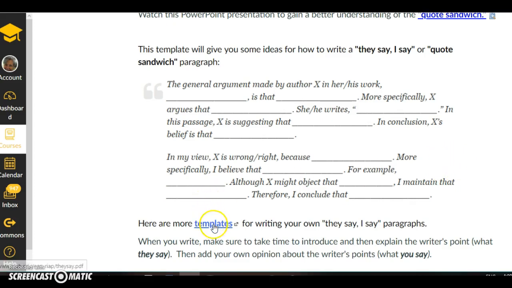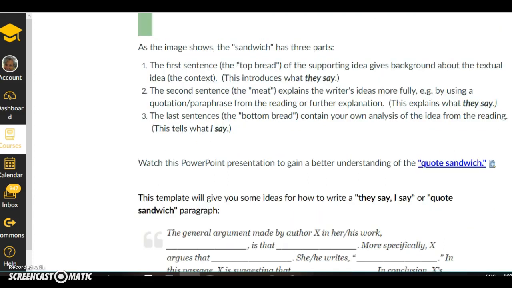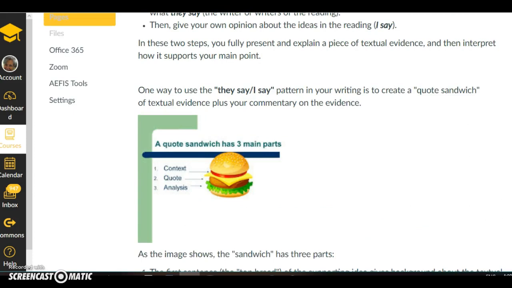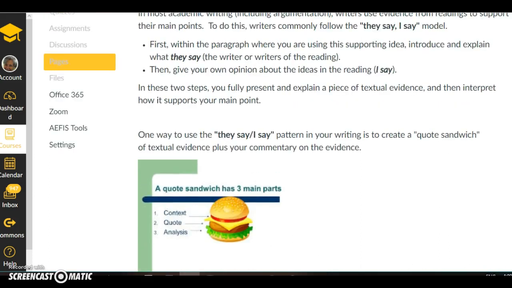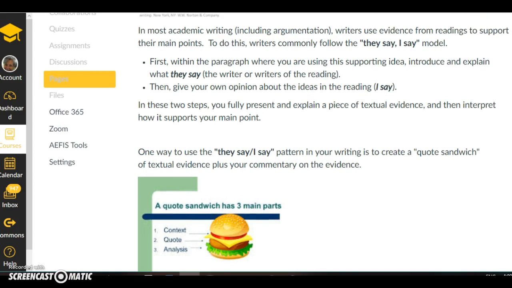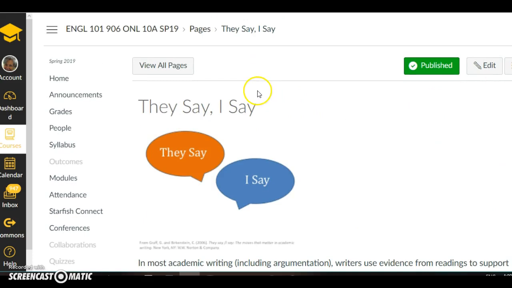Okay? So if you click on the link under the word templates, you'll see more examples of They Say, I Say paragraphs. I want you to try to use this, or at least think of this idea: when you use an idea from an outside source, you can't just introduce it with just one sentence. You have to explain it, okay? So introduce the idea, explain what the writer means, and then give your own opinion about their ideas, okay? So you can read this page in more detail.